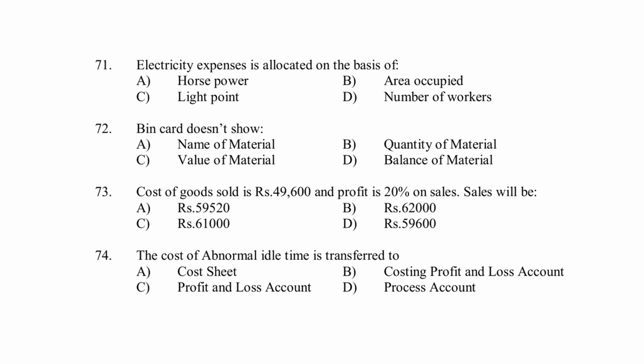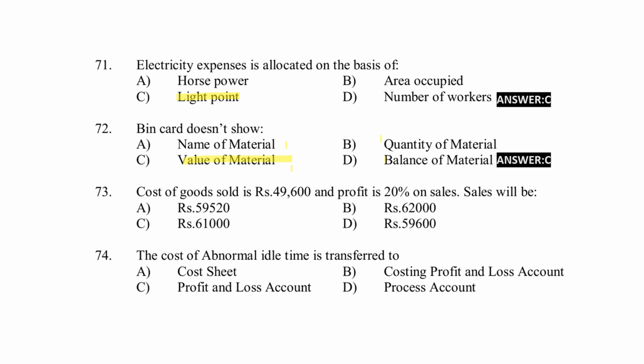Electricity expenses are allocated on the basis of horsepower, area occupied, light point, the number of workers. Here option C, light point, is the right answer. Bin card does not show name of material, quantity of material, value of material, balance of material. Here option C, value of material, is the right answer.